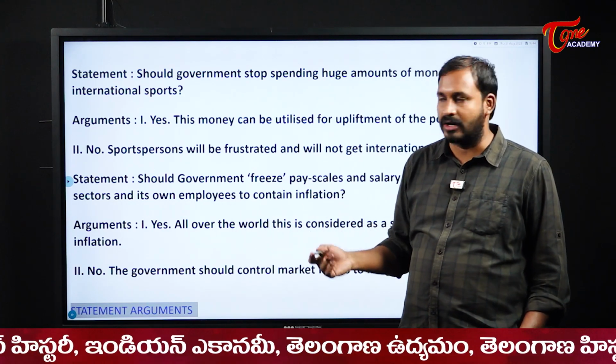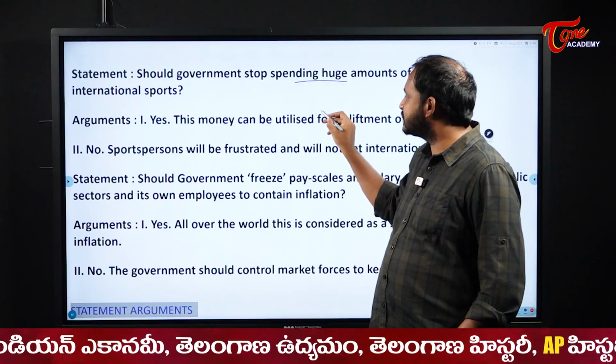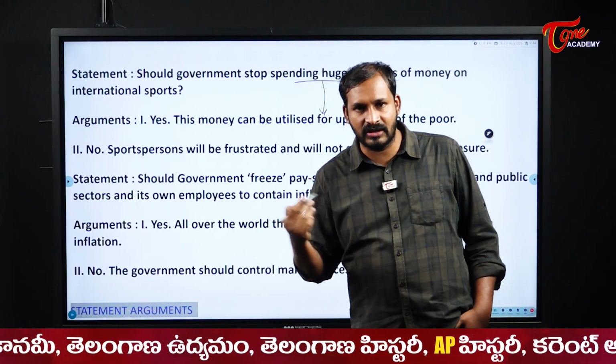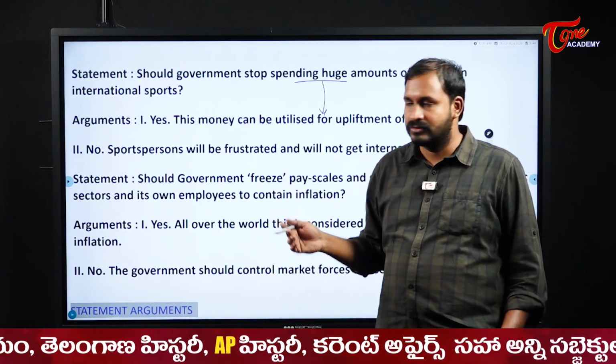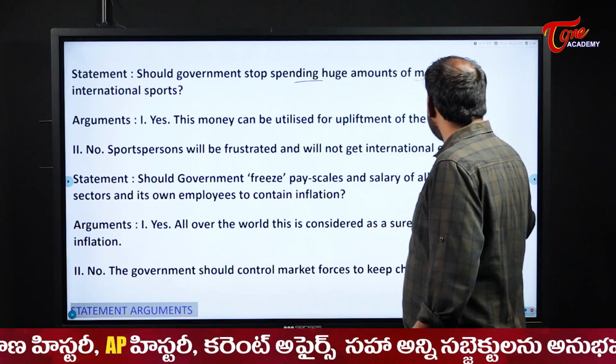You may think that is strong, but is it only by stopping this that we can uplift the poor? There are many other choices, right? Why only with this money? There are some other things also. So because of that reason it went wrong.